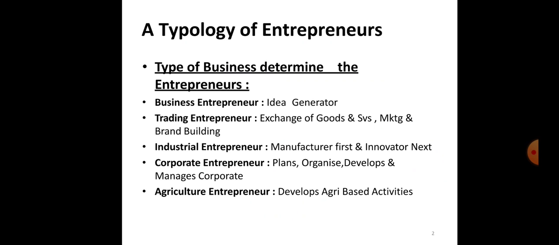We know that an entrepreneur is a businessman, a person who does his own business, who has the ability to do various types of business, but there are various types of business present in the market. So according to the types of business, according to the types of entrepreneurship, the entrepreneurs are going to be divided. So first is the business entrepreneur.